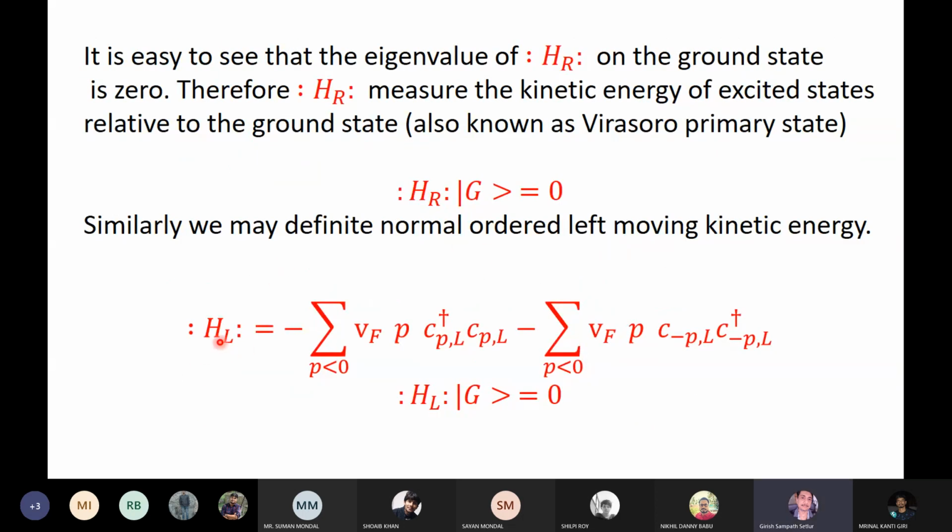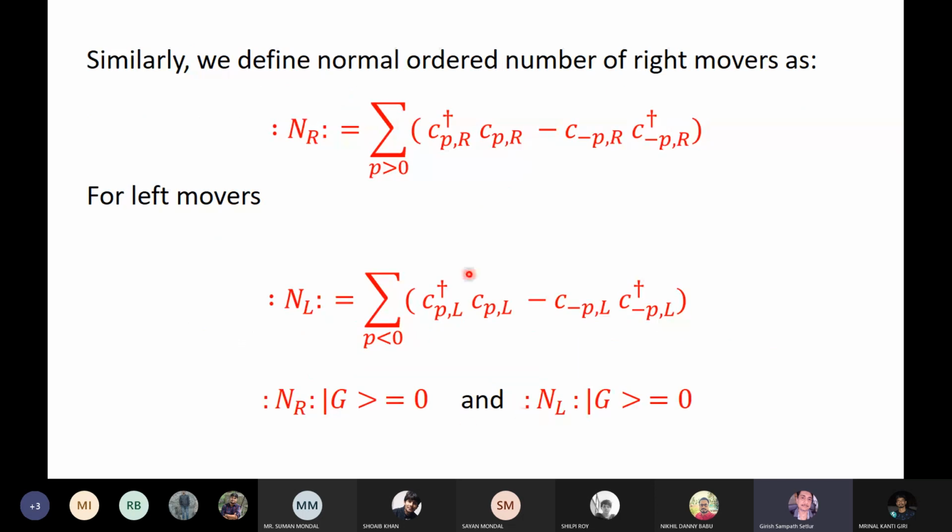Similarly, you can define the normal ordered part of the left mover. That also gives you 0 when acting on the ground state. Similarly with the number of right movers. If you're not careful, you will just say it is sigma over p of c dagger p c p. That is the total number of right movers, isn't it? I mean, how would you define the total number of right movers? Just define it as c dagger p c p summed over all p.